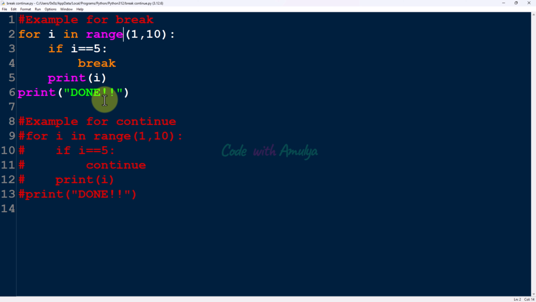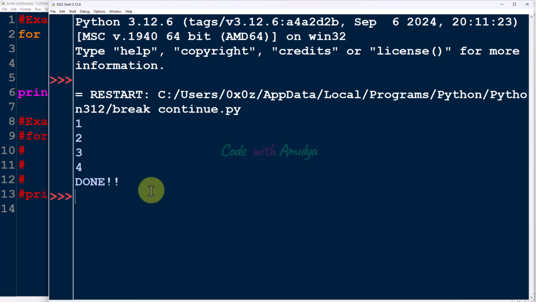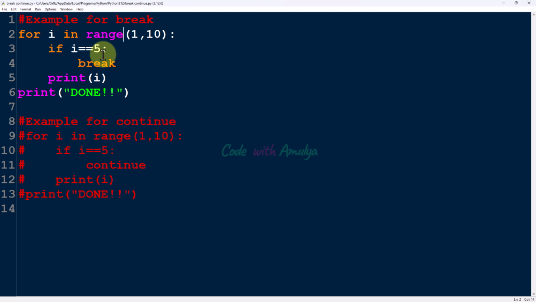Let's execute this. And here you can see the output. Because when i becomes equal to 5, the break statement will execute. So Python will stop the execution of the loop and it will start executing the next statement after the loop.